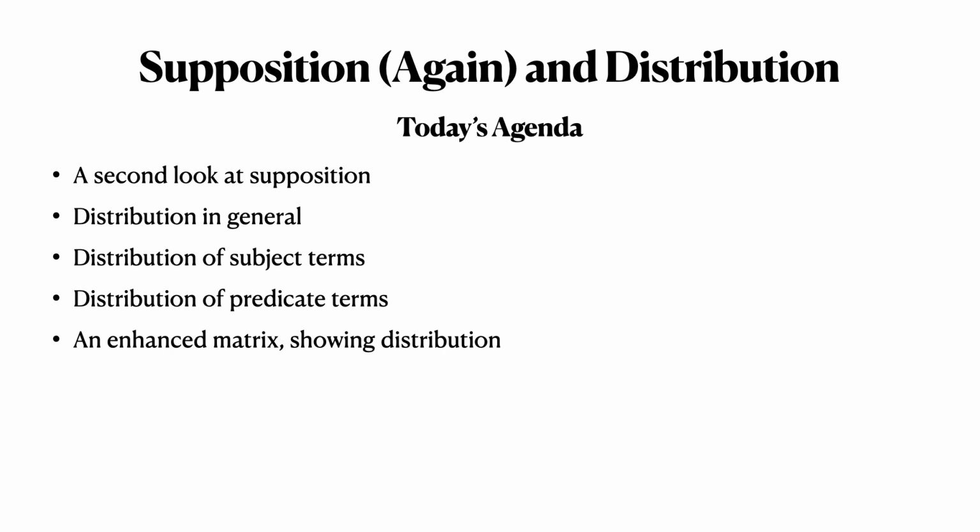So we'll talk about distribution in general, and then we'll talk about the distribution of subject terms separately from the predicates, and then we'll consider the distribution of the predicate terms. We'll end with an enhanced matrix of the four basic categorical propositions, showing how distribution fits into that. So let's get started.